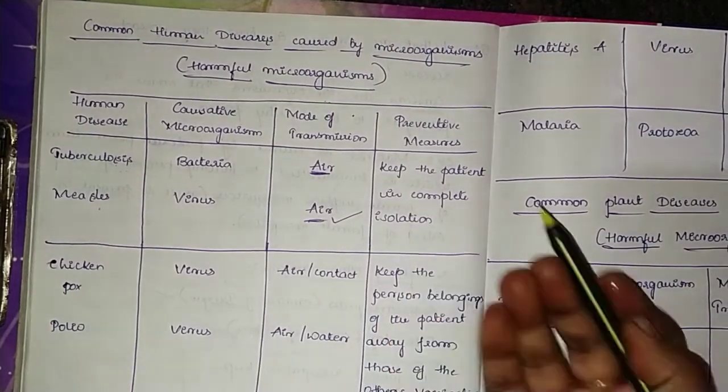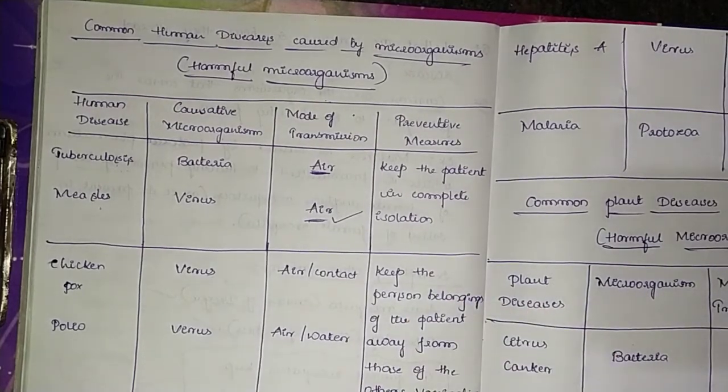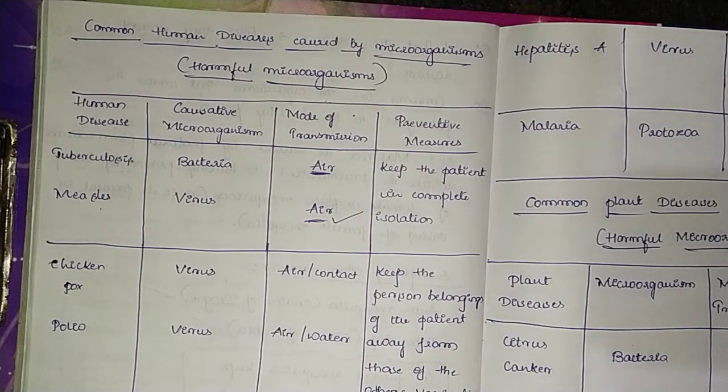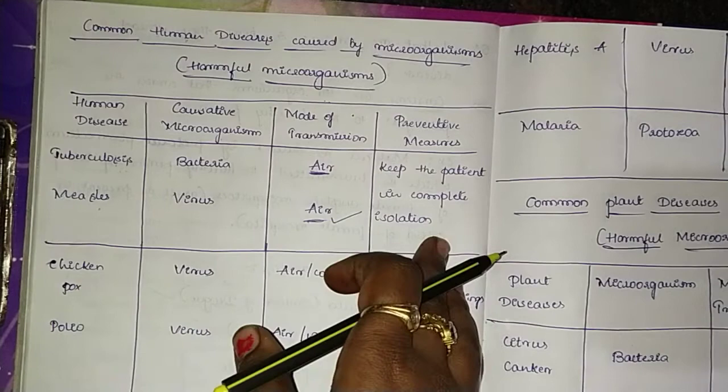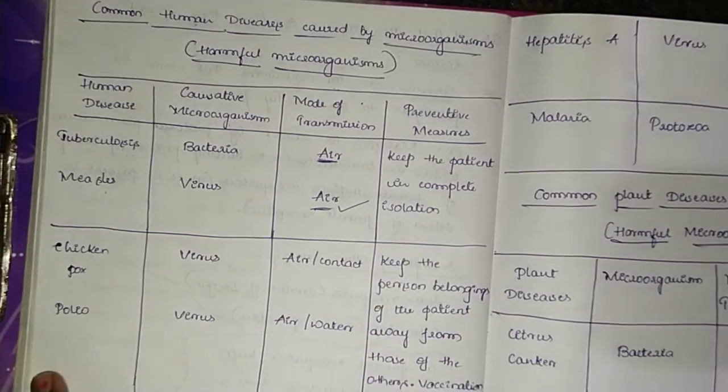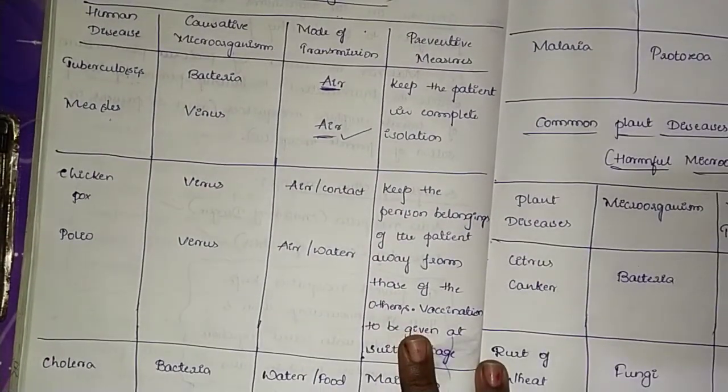When we keep them in complete isolation, it will be easy to prevent others from getting attached, because otherwise other people may get the same disease. In order to overcome all this, these are the preventive measures for diseases caused by harmful microorganisms.